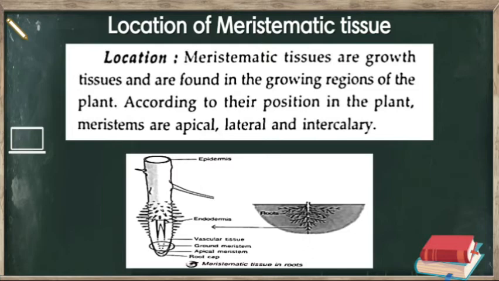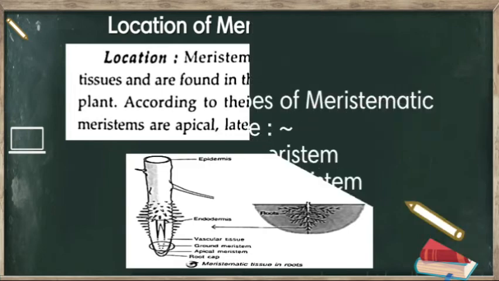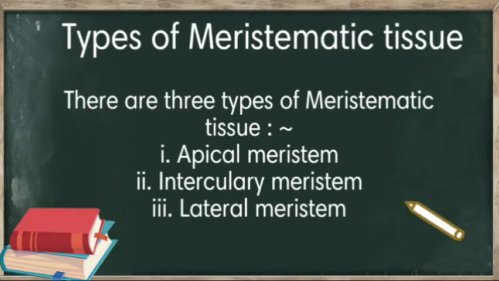In context to the position of the meristems in the plant, they are of three types. First, apical meristem, second, lateral meristem, and third, intercalary meristem. And meristematic tissue is divided into three types based on the position, means where they are found in the plant.